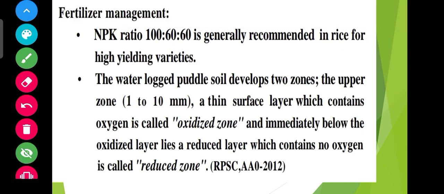So the ratio becomes important. The NPK ratio, nitrogen, phosphorus, and potassium, is 100, 60, and 60. Okay, that is recommended. And two kinds of layer are there: one is the oxidized zone, one is the reduced zone. You can read the difference here.